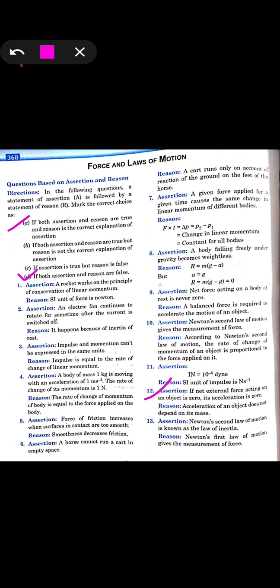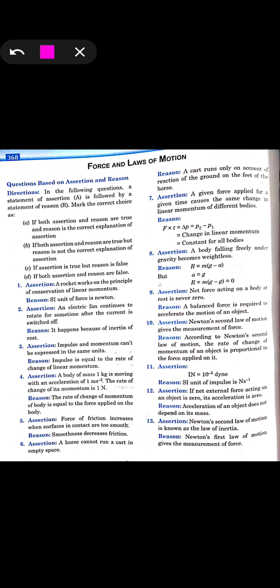That is, the assertion is correct, but the reason is false because it is written that the acceleration of an object does not depend on its mass, whereas velocity depends on mass and the acceleration also depends on mass. We cannot accelerate a body with a high mass easily. So mass affects the acceleration and velocity also. So the statement is wrong. So it will be C, that is assertion is true but the reason is false.